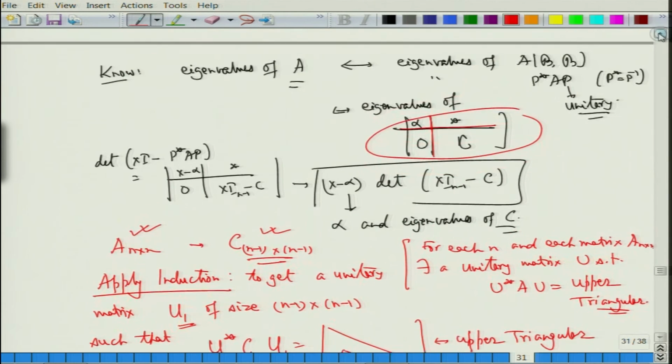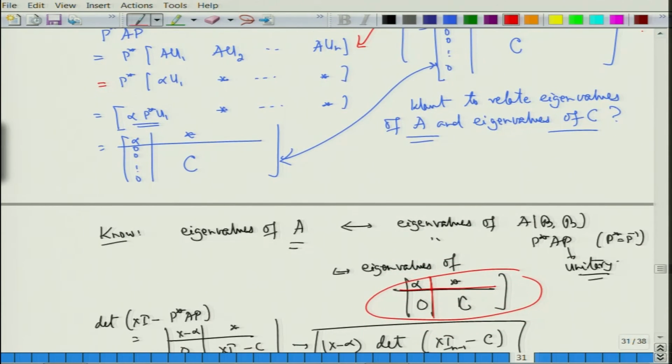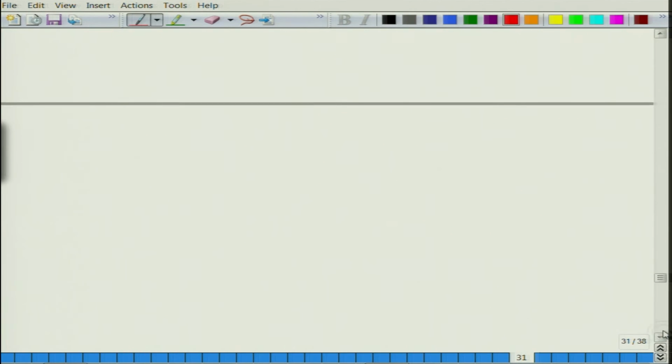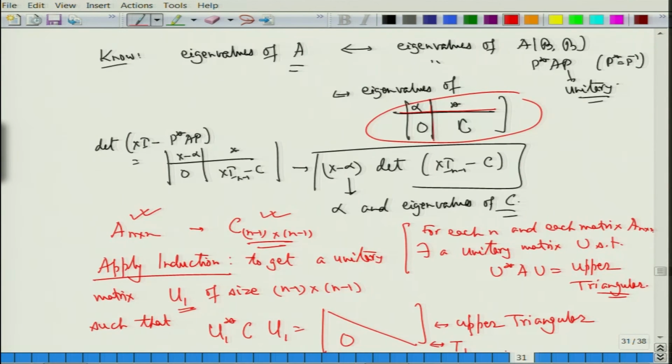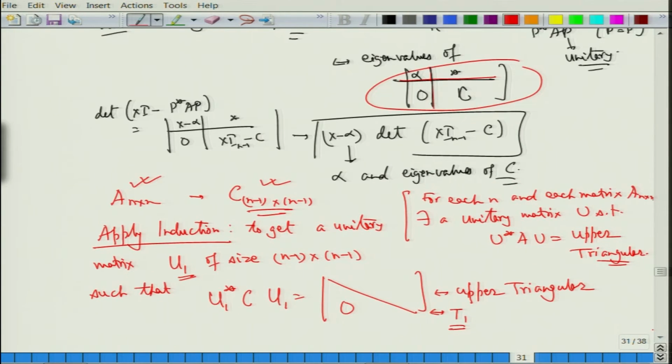What did I write? Just a minute. There is U1 here also, there is U1 here also, that will confuse. So, I need to write not U1, but say some P1.